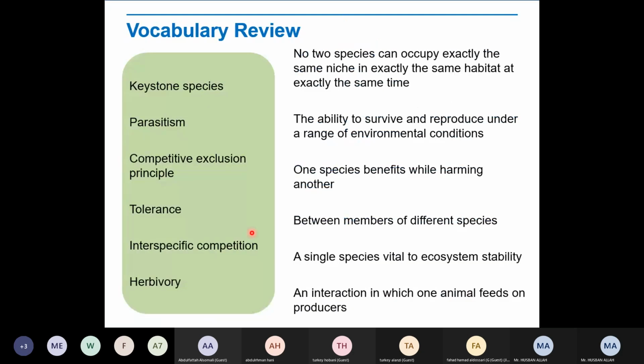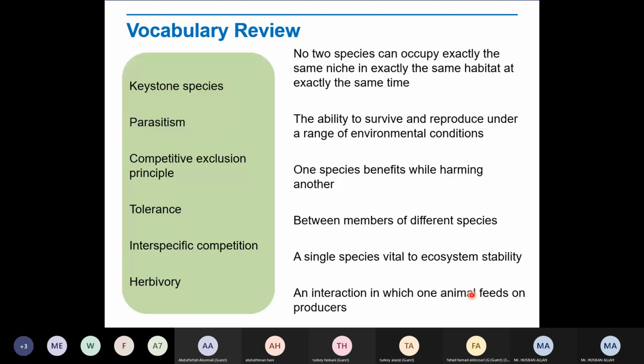Now here you have a short activity, right? What you have to do is connect which statement is correct, right? So Keystone, which statement? A single species vital to ecosystem stability, right? Keystone, it will be this one, right? Next we have parasitism. Two species can occupy exactly, no, the ability to survive, and this one. Species, this one, between member interaction in which one animal will feed on the predation.